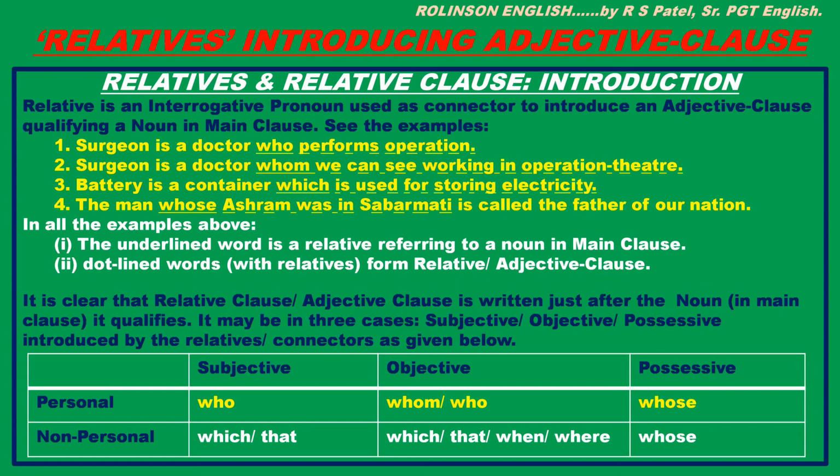Non-personal nouns in main clause are referred to by which or that in subjective case, which or that, when or where in objective case, and whose in possessive case. Now let us see what these cases are. What are subjective, objective, and possessive cases?